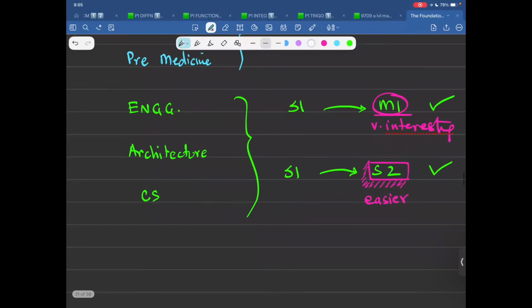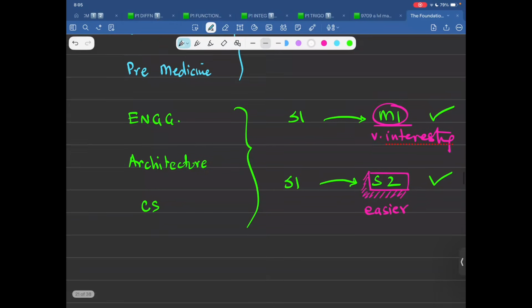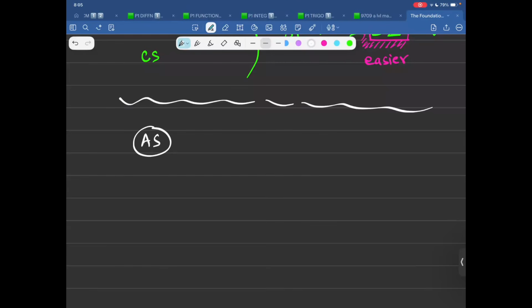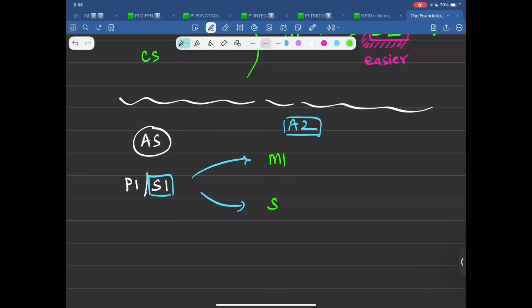Someone asked this question: is P1 S1 compulsory, or can we take M1 instead of P1? Another nice question. The answer is, in AS level, I would recommend you take P1 S1. Why? Because then you would have a flavor of S1, and then it's easier for you to decide in A2 level whether you are interested in M1 or S2.